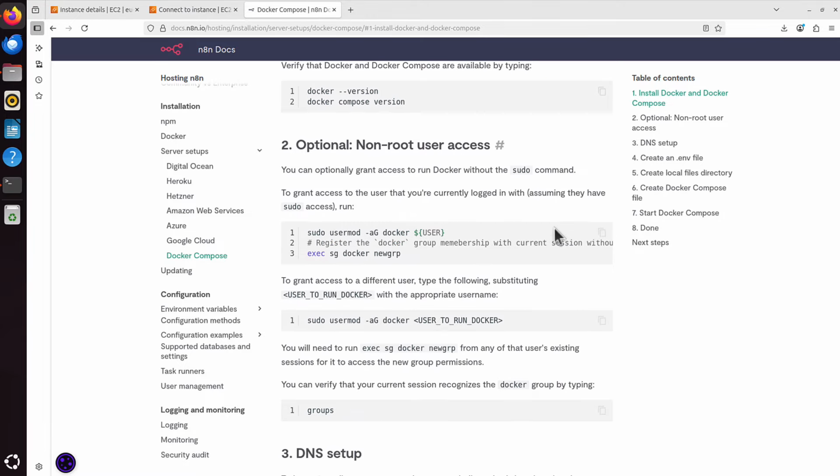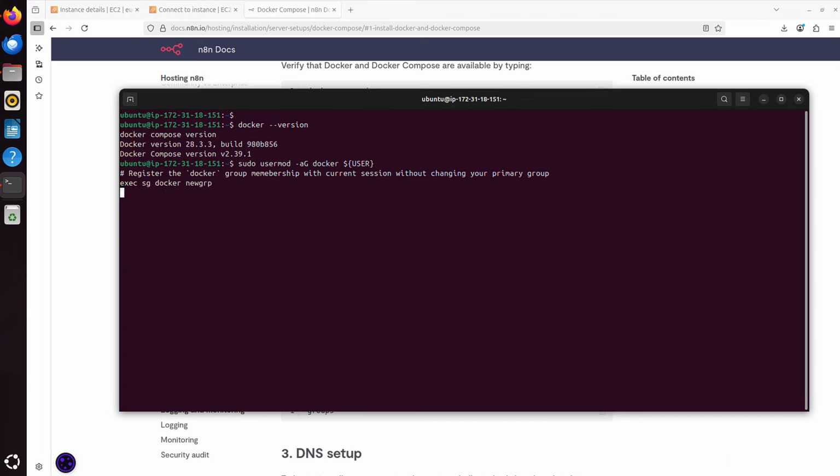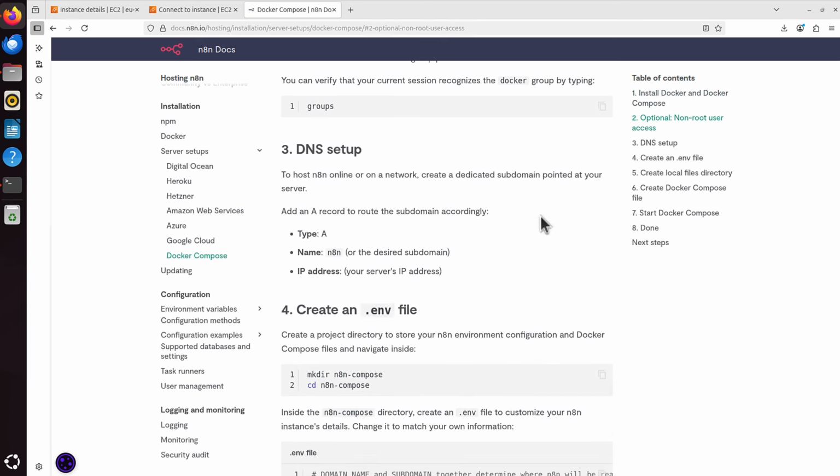Now we can scroll further. It says optional non-root user access. And you know what? It's a good option. You will not have to use that sudo every time you run Docker commands. It's not a big deal, it's optional, but I will just copy to clipboard, go back again, paste, enter, and that's it, that's job done. We can go further. And here we have DNS setup, and it says to host n8n online or on a network, create a dedicated subdomain pointed at your server.